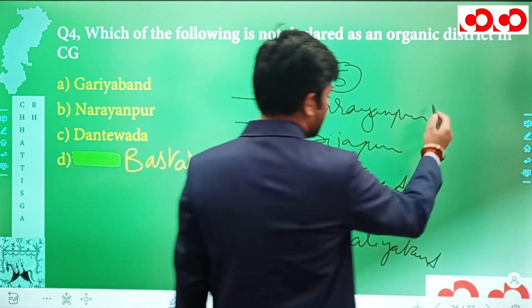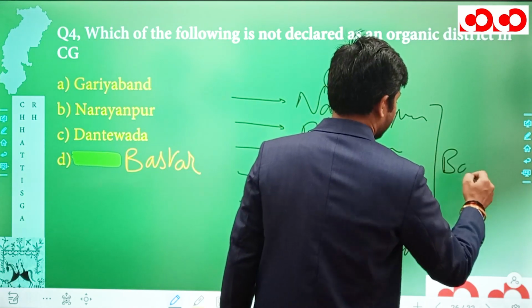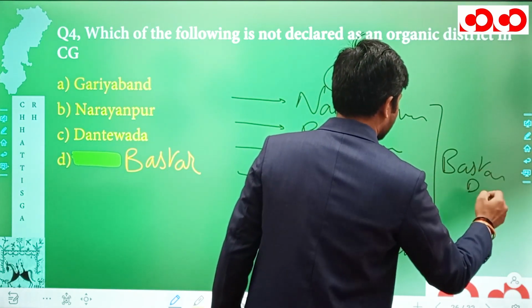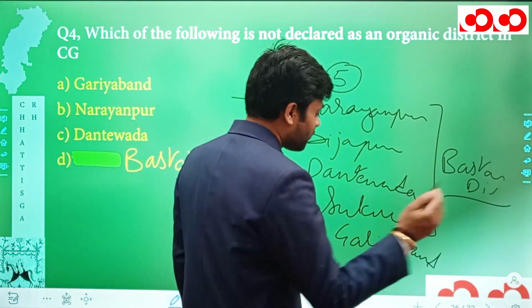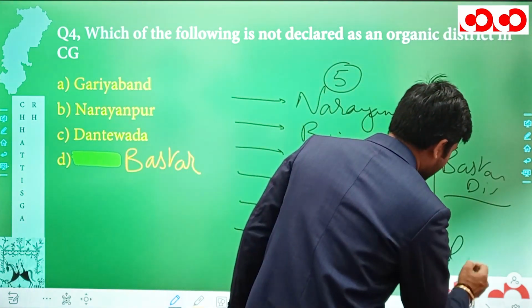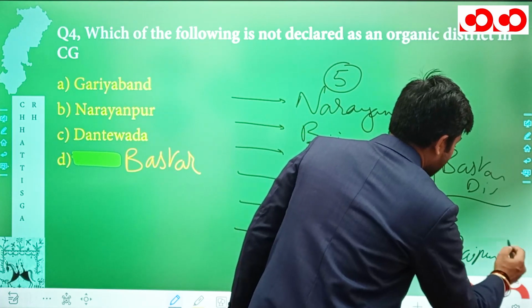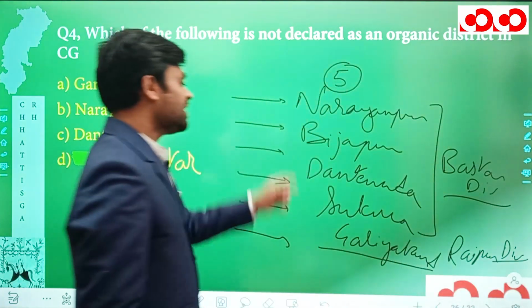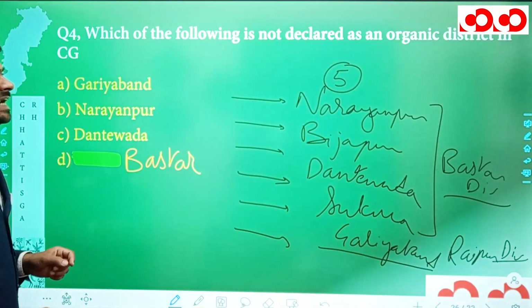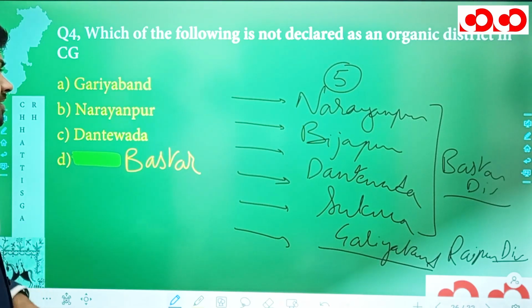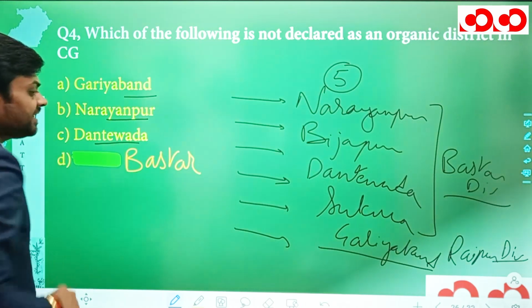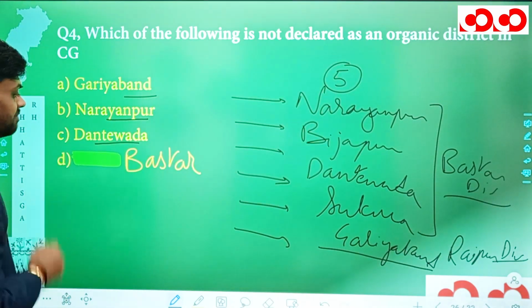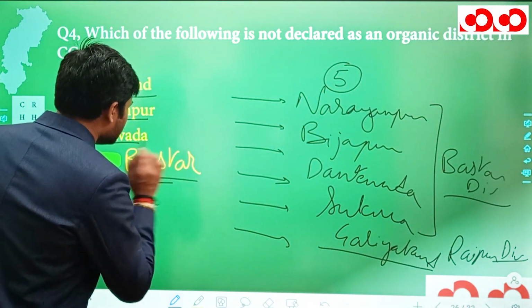So from the Bastar division, we have Narayanpur, Bijapur, Dantewada, and Sukma. And from the Raipur division, we have Gariaband district. So actually 5 districts have been declared as organic districts. So we have seen Gariaband, we have seen Narayanpur, we have seen Dantewada. Have we seen Bastar? No, we have not.